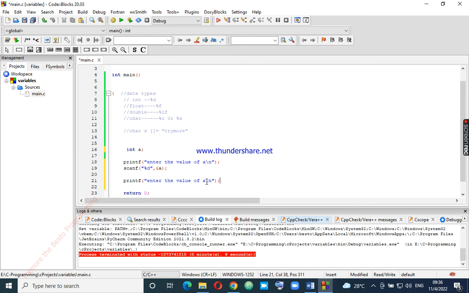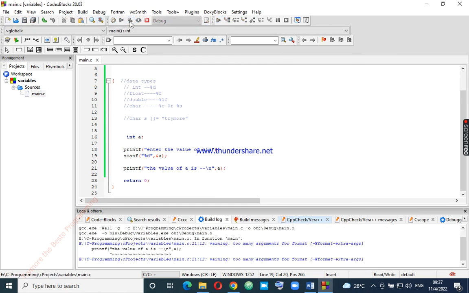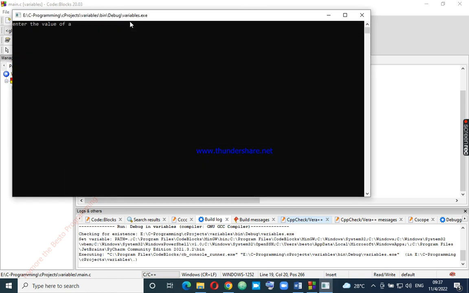Let's see if we enter the value. Let's say the value of A is, then concatenate and say A. We want to print the value of A from the user. We didn't assign A, but we are taking the value from the user in this case. So if we run this program, it will return the value of A. Enter the value of A. We enter our value of A as 3.